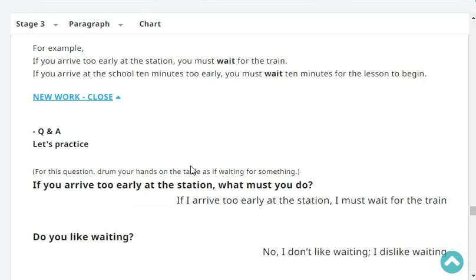Okay, let's practice. If you arrive too early at the station, what must you do? If I arrive too early at the station, I must wait for the train.